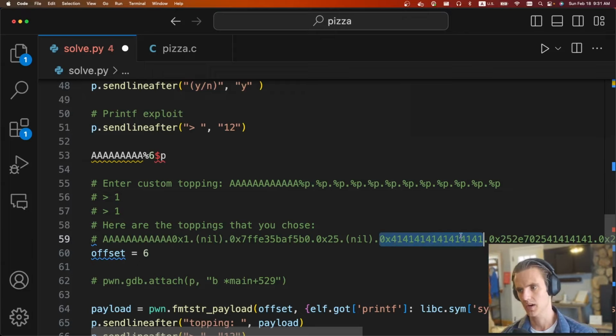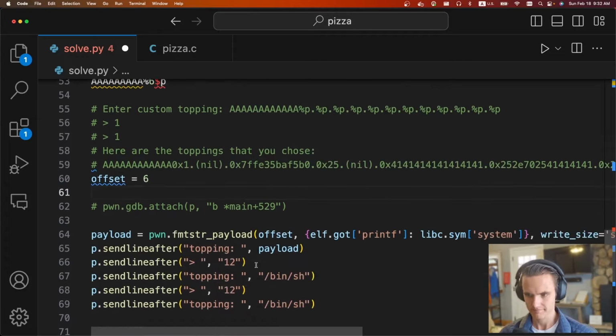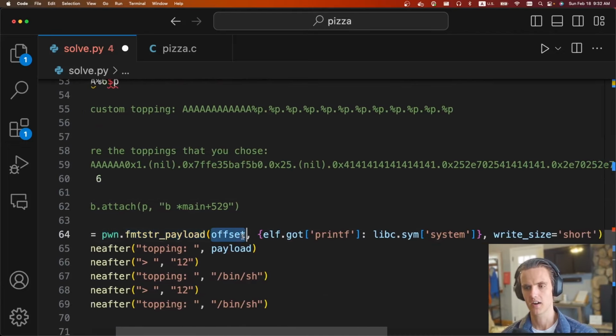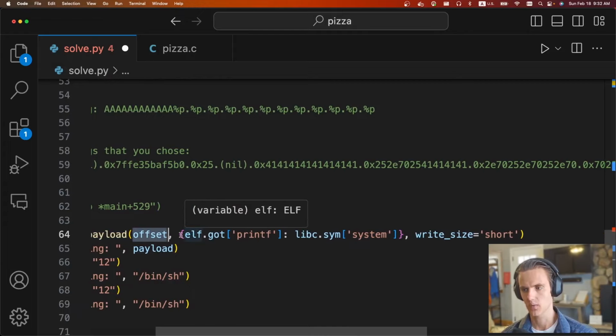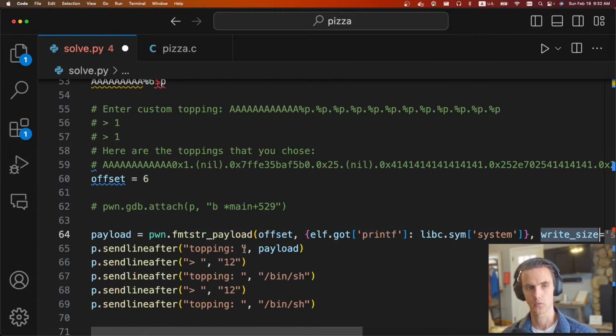And this is what I get when I return it. So we know it's offset 6 because 0, 1, 2, 3, 4, 5, 6. 6 is the start of the A's. Anyways, now we can construct the format string payload. So at offset, this is our writes. We want to replace whatever the ELF global offset table entry for printf is with system, and our write size is shorts. So we're going to write that, and it's just going to print out a bunch of stuff to the screen, and using %n and a bunch of magic and very cool stuff, our global offset table entries are going to be updated.